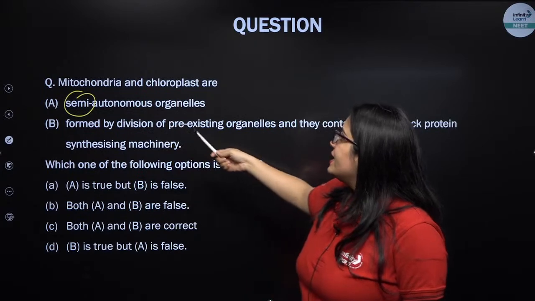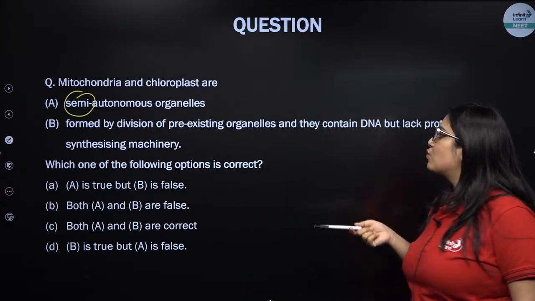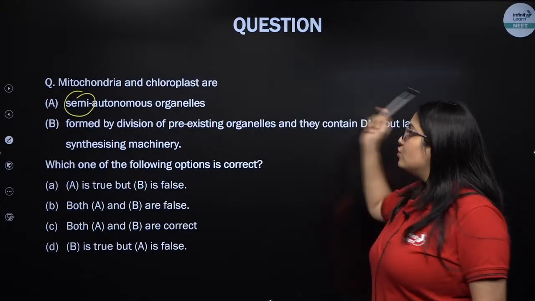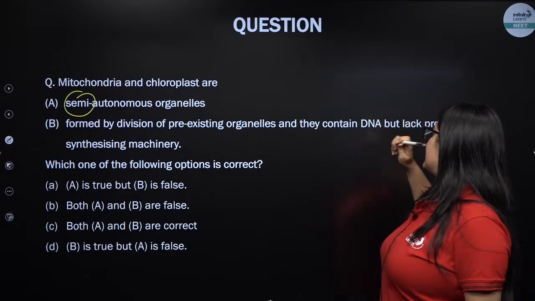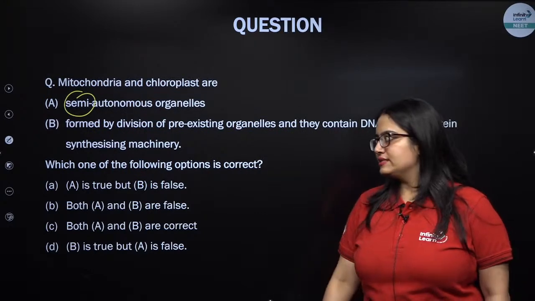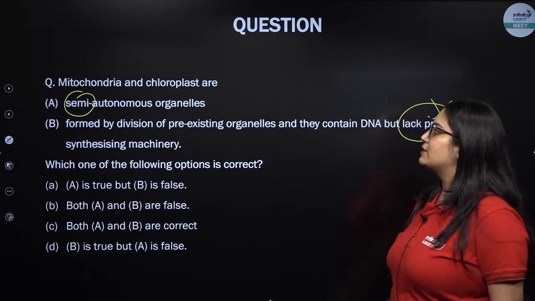They are formed by division of pre-existing organelles and they contain DNA but they lack proteins, and this is wrong. They do divide by fission, my dear students. They do contain DNA but they do not lack protein synthesizing machinery. So this much portion is wrong, the rest of the statement is okay.